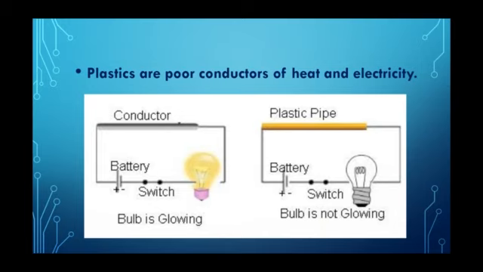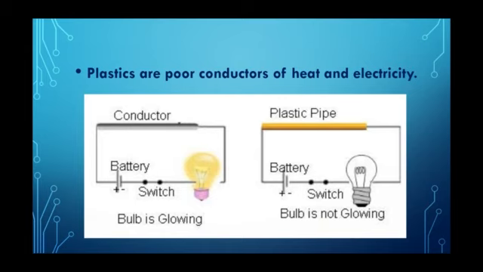Plastics are poor conductors of heat and electricity. For example, take a bulb, some wires, a battery, a piece of metal and a plastic pipe. Set up the circuit first with the metal and then with the plastic pipe as shown in the figure. After you switch on the current, you will observe that the bulb glows in the former case, that is the circuit where metal is connected.